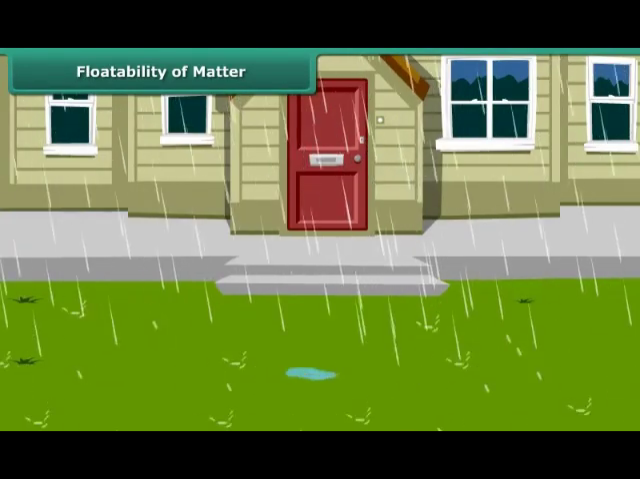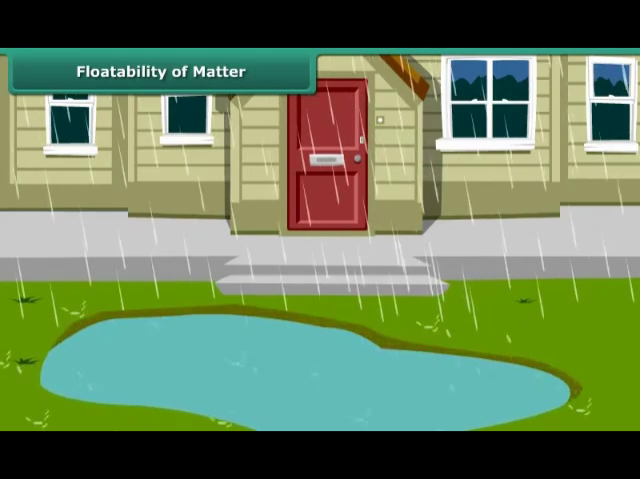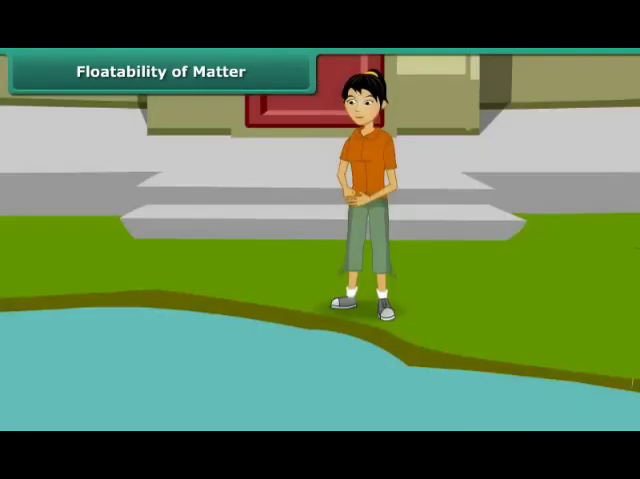It has rained heavily, and a huge puddle has formed in front of Prachi's house. She is very excited. She first throws a stone. It disappears inside the puddle. Then she throws a leaf. It starts floating. Do you know why?